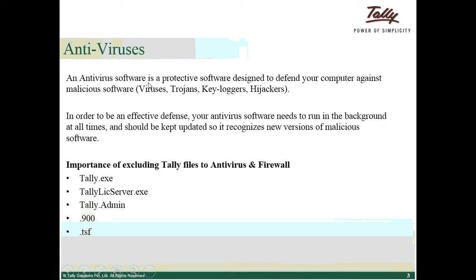So these are the files which need to be excluded in antivirus and firewall.